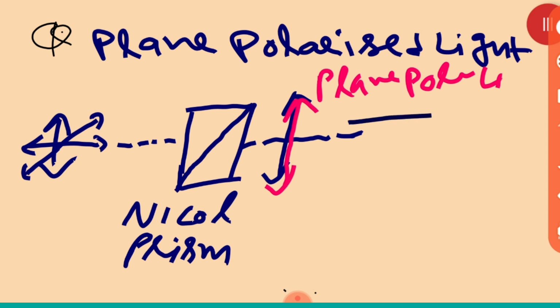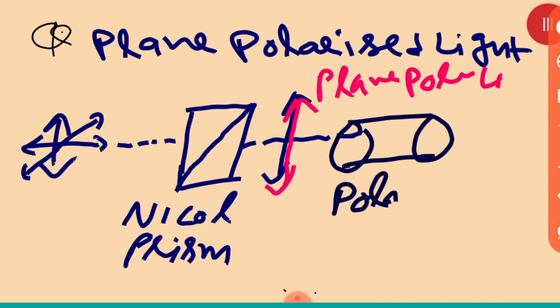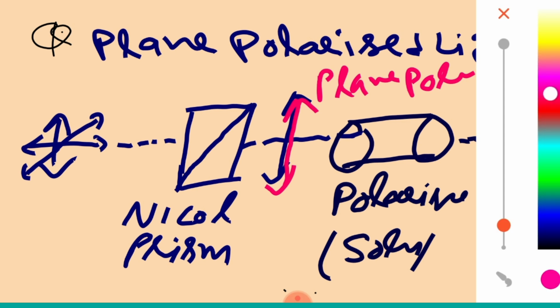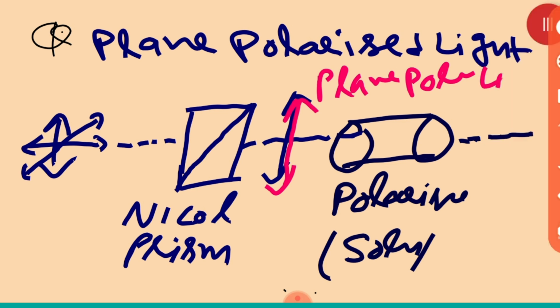Then after that, we are having one polarizer. Polarizer means any substance which contains some solution through which we are passing this plane polarized light. Okay, means this substance is called polarizer. After passing through the polarizer, what we are getting over there, बच्चे, is that the light can rotate.